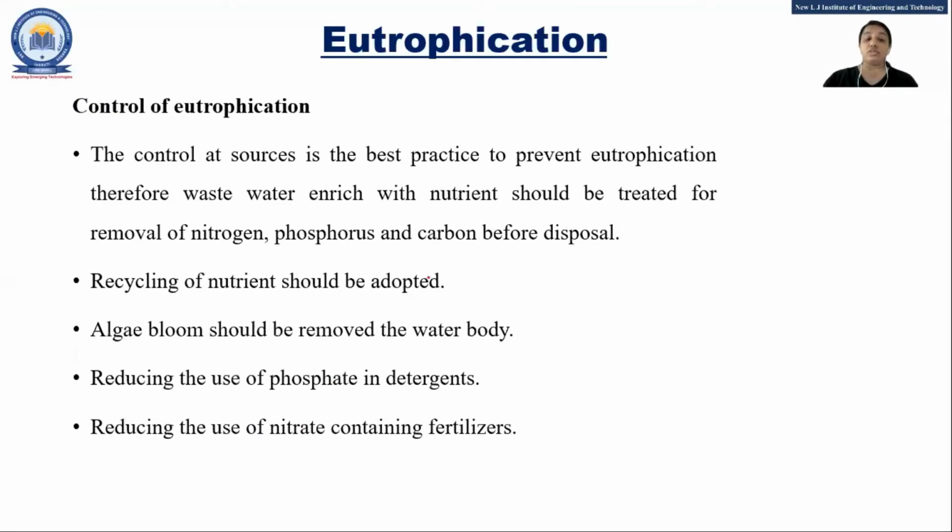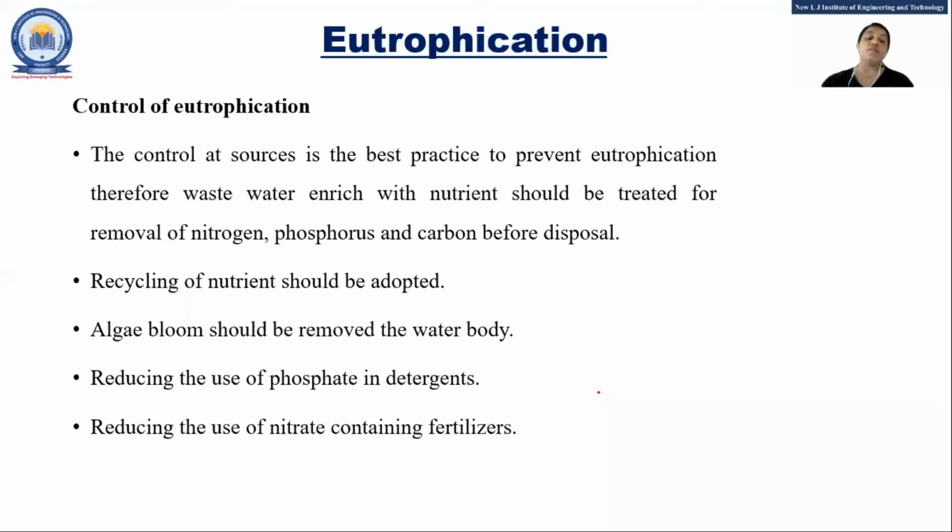So the control at source is what? The best practice is to minimize the enrichment of nutrients. That means we have to remove the excess nitrogen and phosphorus before the disposal of the water, right?